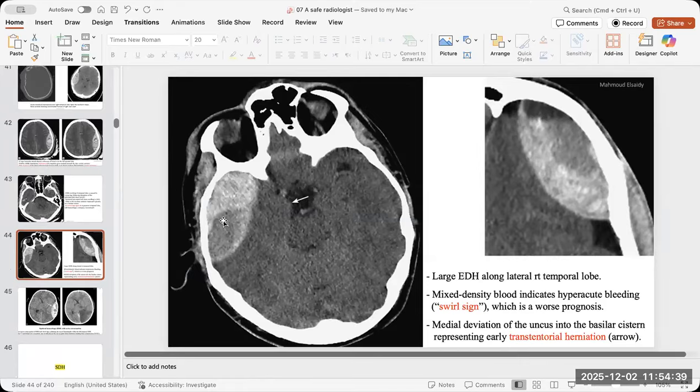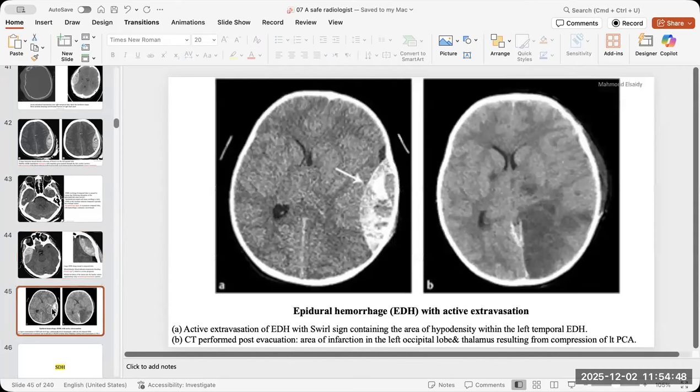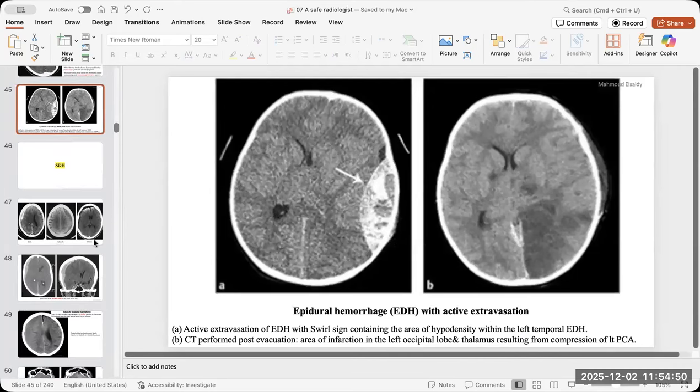See the differential density here and the early signs of the brain herniation. And I will talk shortly with you about that. See the differential density again. Okay, so the simple epidural hemorrhage has management. The epidural hemorrhage with brain herniation has a different management.